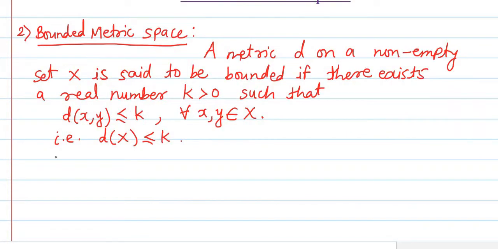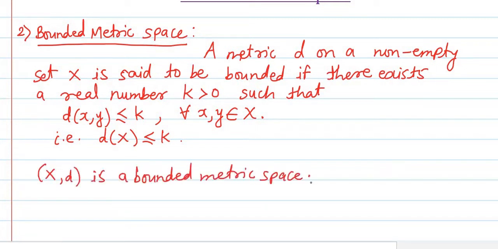If d is a bounded metric on X, then we say that the metric space (X, d) is a bounded metric space. And if (X, d) is not a bounded metric space, then we say that it is unbounded.